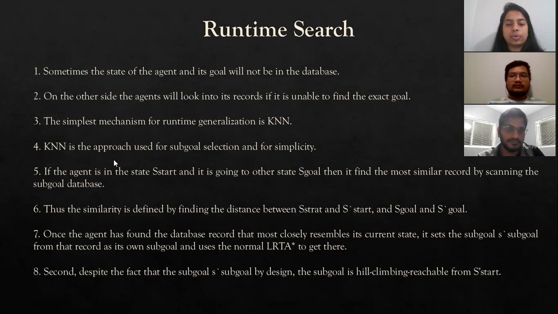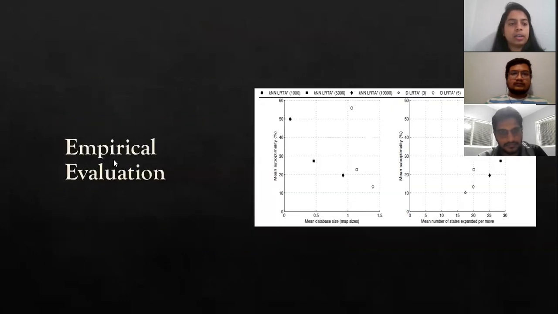It's possible that the agent achieves its selected subgoal and then sets the following subgoal to return it. And the last issue, the similarity metric ignores obstructions because it is based on octile distance. As a result, the most similar record may be found on the other side of an obstacle, requiring the agent to spend a significant amount of time navigating around it. So this is all about the runtime search.